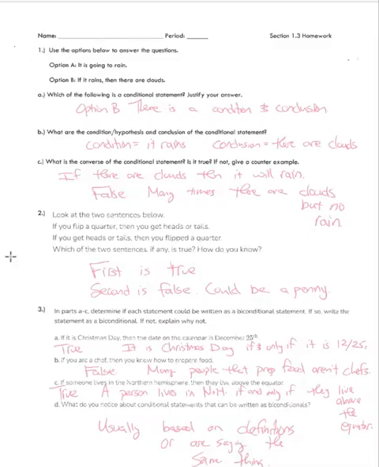What are the condition, hypothesis, and the conclusion? The condition is it rains. The conclusion is there are clouds. What is the converse of the conditional statement? Is it true? If not, give a counterexample. If there are clouds, then it's raining. That is going to be the converse, but that is not true. So we can't write this as a biconditional.